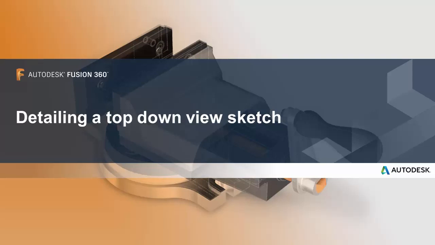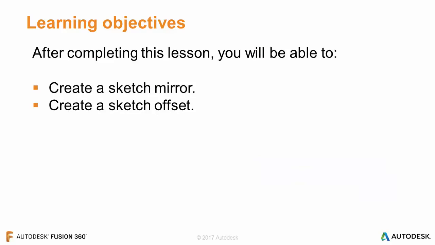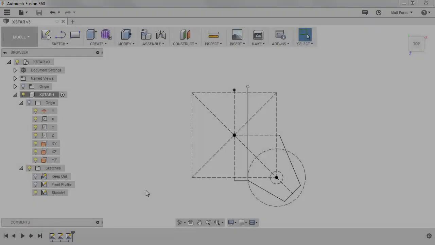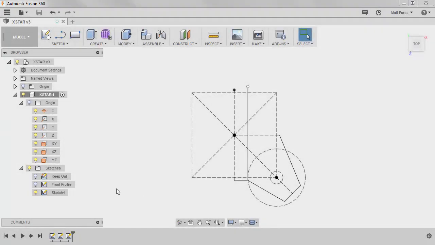In this lesson, we'll go over detailing a top-down view sketch. After completing this lesson, you'll be able to create a sketch mirror and create a sketch offset. Since we've hopped out of the top-down sketch, let's just rename it. I'm going to call it top-down shape.